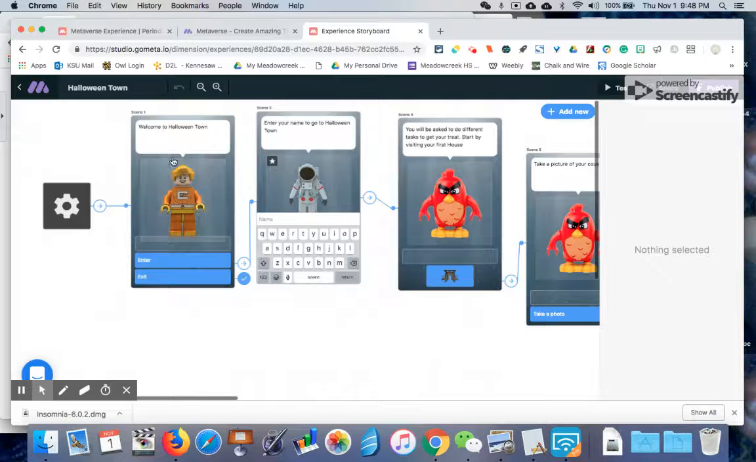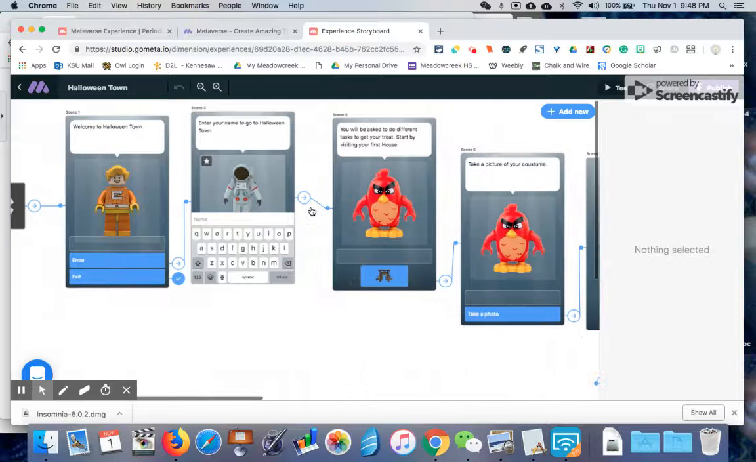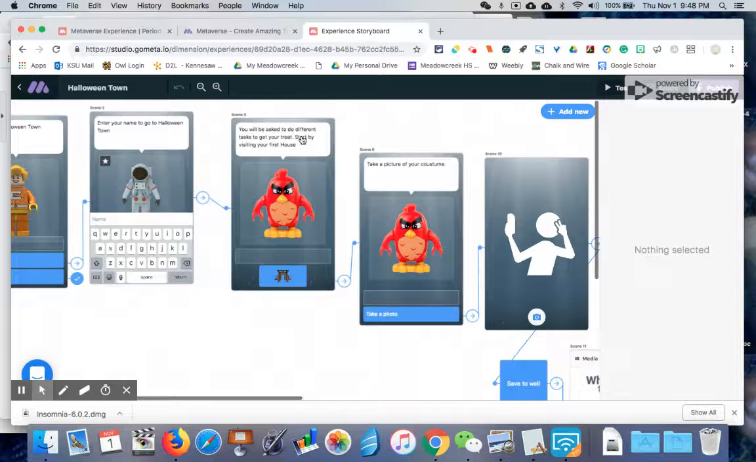So the first one is just kind of like a welcome slide, right? Say welcome to Halloween Town. They can either exit, which will lead them to just stopping, and then enter will take them to the next slide, or ask them to put their name in. Once they do that, they're given instructions on what they're going to be doing. So basically, they're trick or treating. They have to do different tasks to get the candy.